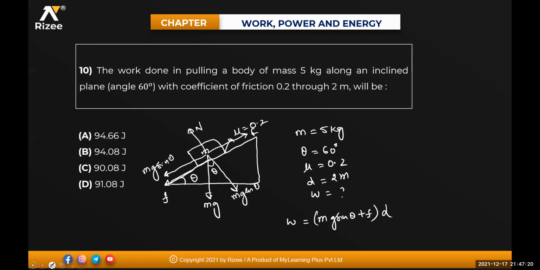100 joules means, let me check with the answer. The nearby answer is 94.66 joules, 94.090.